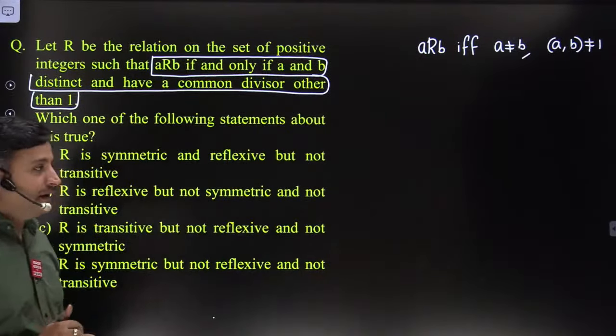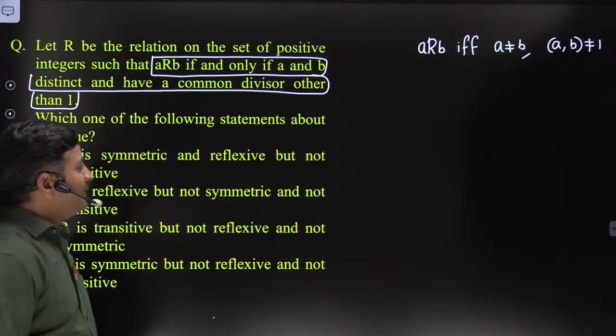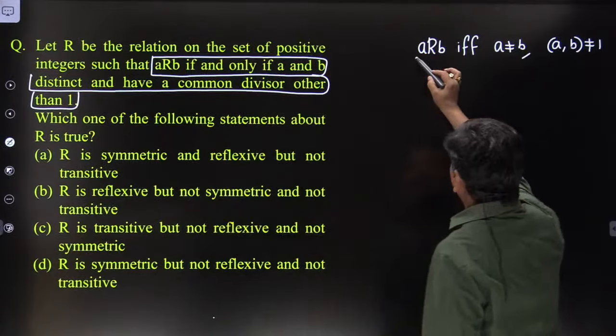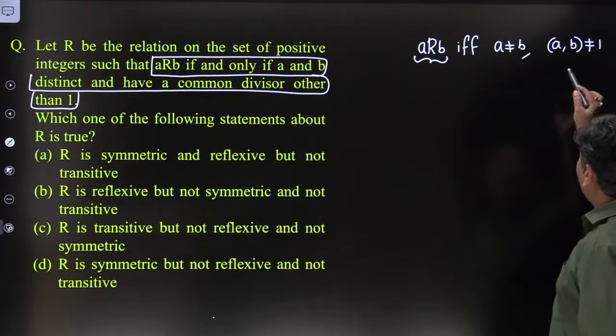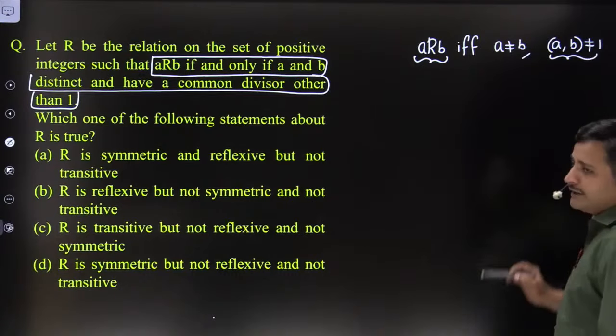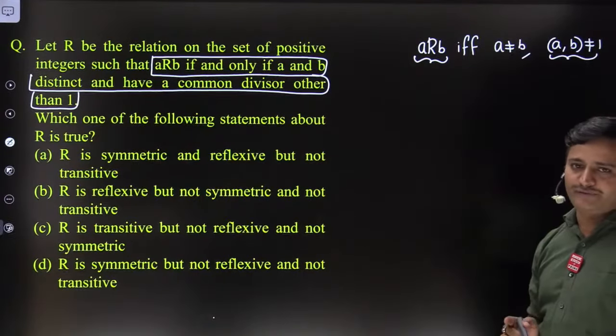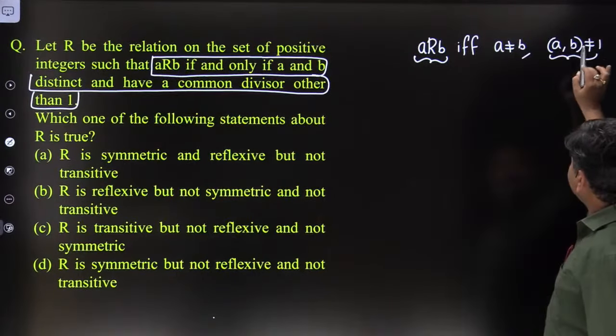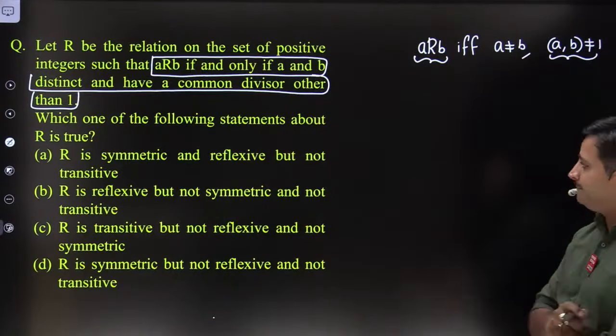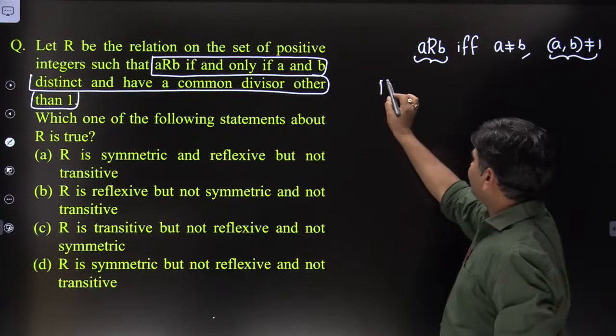Right, friends. Observe how you can answer these kinds of questions. They clearly mention that A is related to B if and only if A is not equal to B and they have a common divisor other than 1. It means that GCD of A comma B is not equal to 1, friends. It is a notation for the GCD of two numbers. Clear? So when you are talking about reflexive relation,